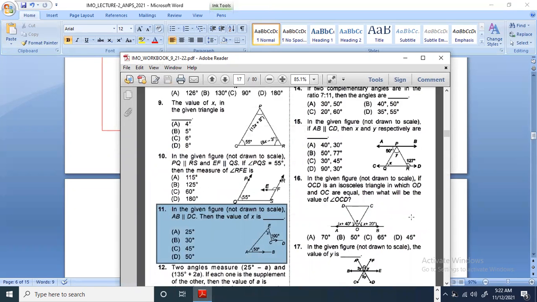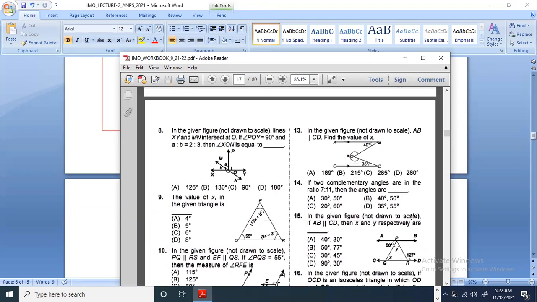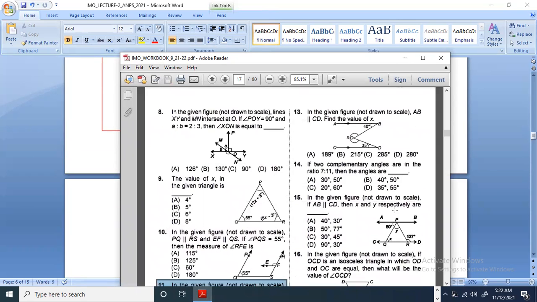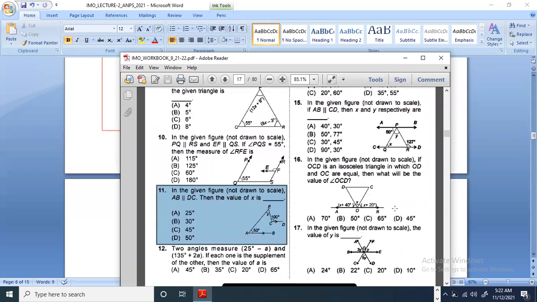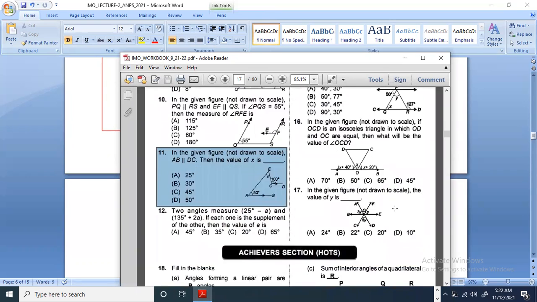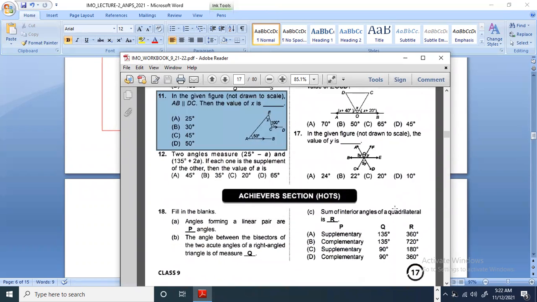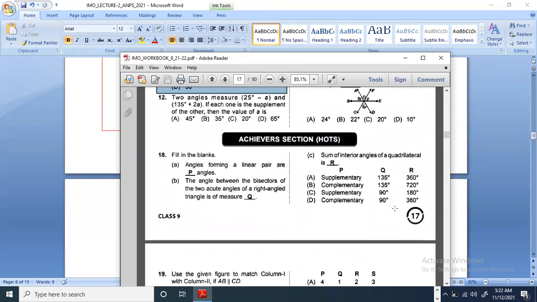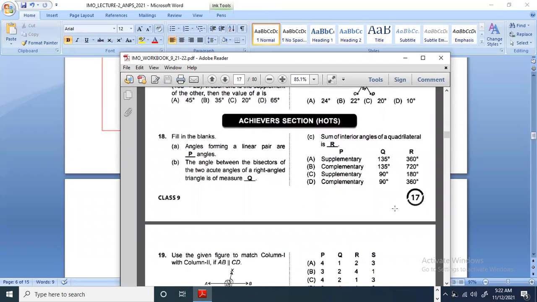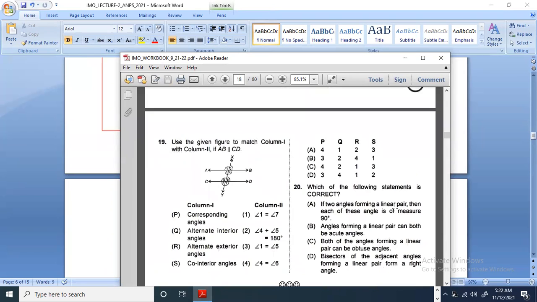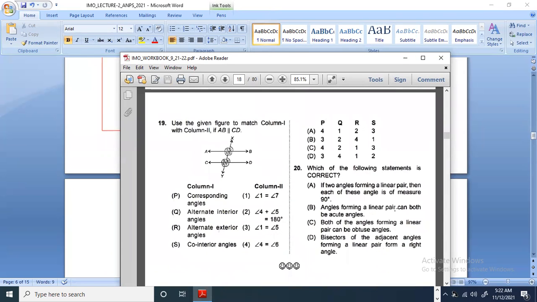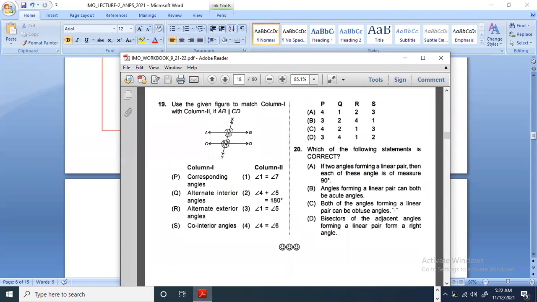12, more of the same and not doing it. 13, again a similar kind of sum we have solved. 14, 15, again similar, solved. 16, 17 also similar. 18 also supplementary, complementary, you can easily do this. 19 also. Let's do 20.